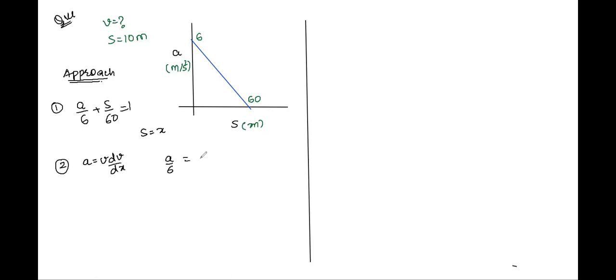a by 6 is equal to 1 minus x by 60, the same formula. Now we can write this as a is equal to 6 minus x by 10, correct? Instead of a, Atul is saying that we can substitute v dv by dx. Okay, what should be our next step?